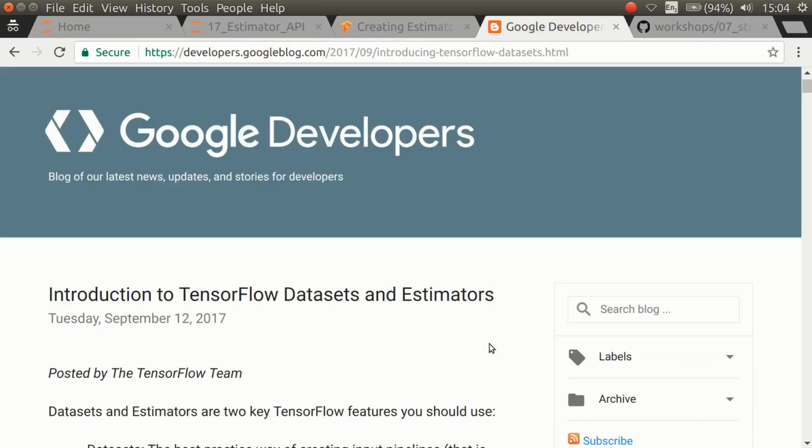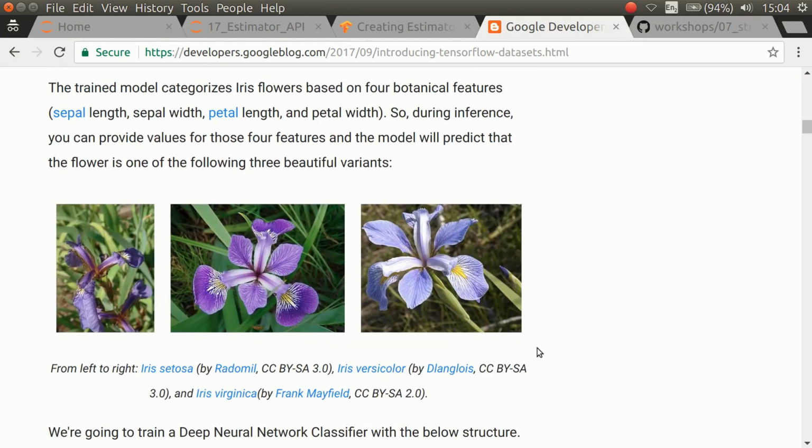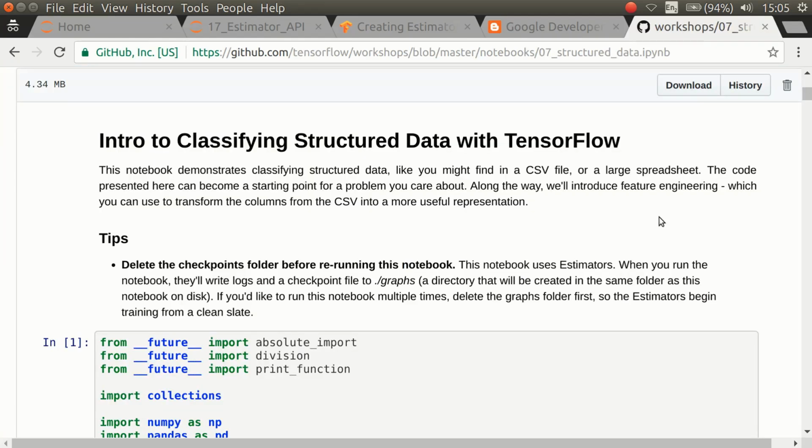This is a blog post by one of the Google developers, and this is actually not bad. It shows how everything fits together and how to use it on a dataset here. And it has a link to another tutorial up here. And this one I was not so happy with. This was not completely polished.